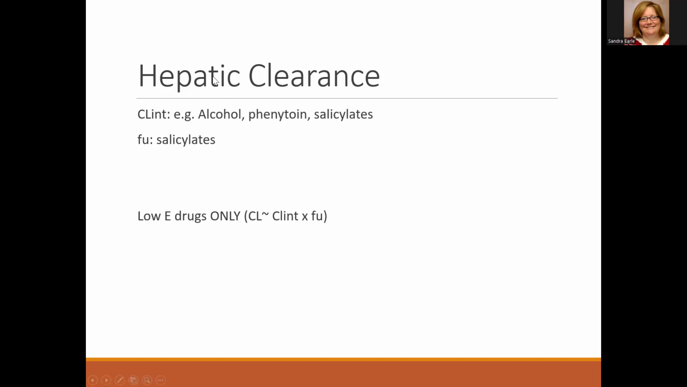So this nonlinear hepatic clearance only occurs with low extraction drugs because remember, low extraction drugs are dependent upon enzyme activity, which can be overwhelmed, and binding, which can be overwhelmed. But if we were looking at high extraction drugs, then clearance is equal to liver blood flow. Liver blood flow cannot be overwhelmed with drug, so it is going to always be linear.